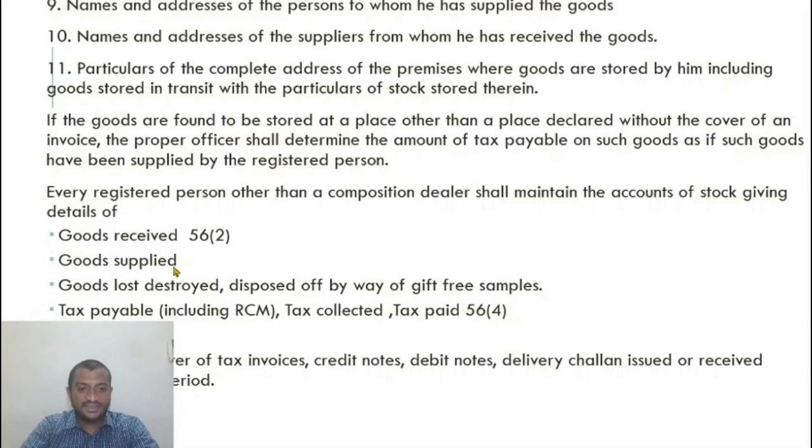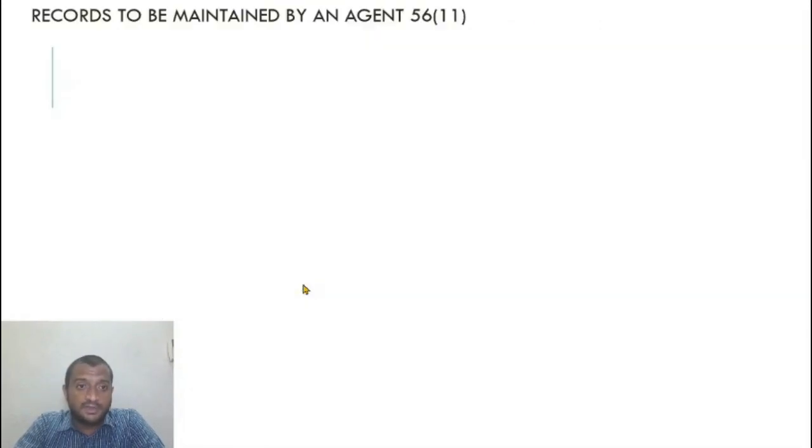All of the other things are already mentioned in the previous 11 or 12 points. So the only additional thing, if you would ask me, is goods lost, destroyed, disposed, because the proper officer wants this so that he can identify what is the credit that needs to be reversed. Remember section 17, you need to reverse tax on goods lost, destroyed, disposed of by a gift or free samples.